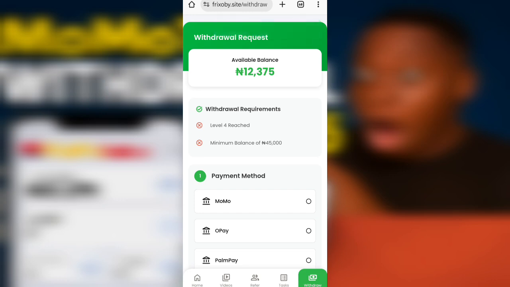All right, so for those of you who have been earning on this platform thinking that you are going to withdraw, I am really sorry, guys. I'm sorry to tell you that the platform is a fake platform. It is not real.